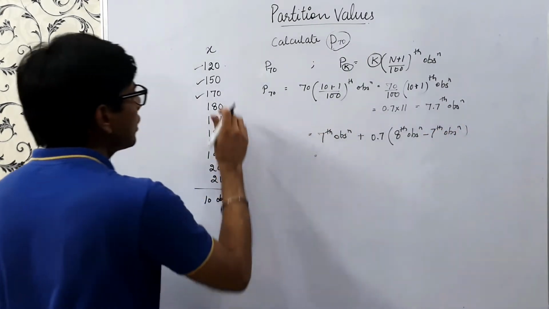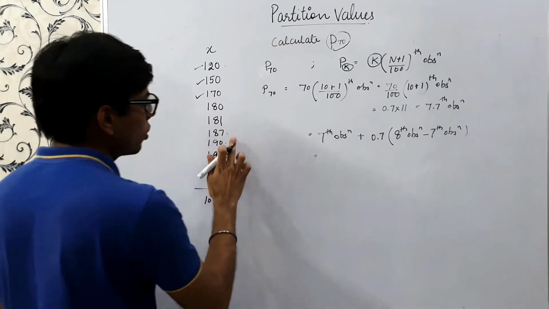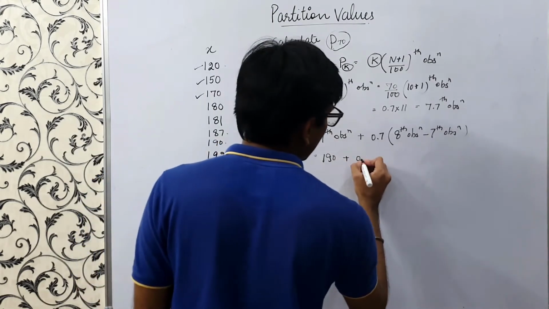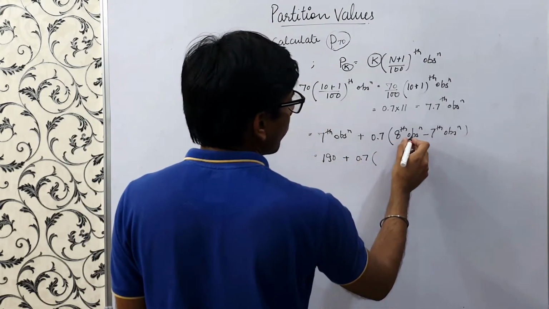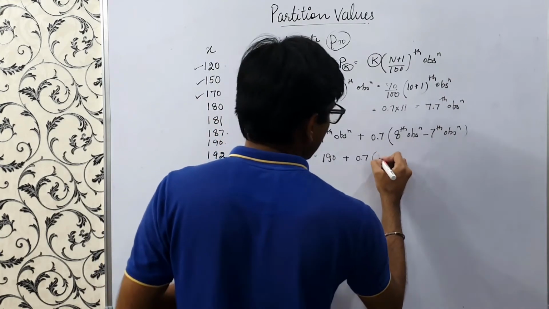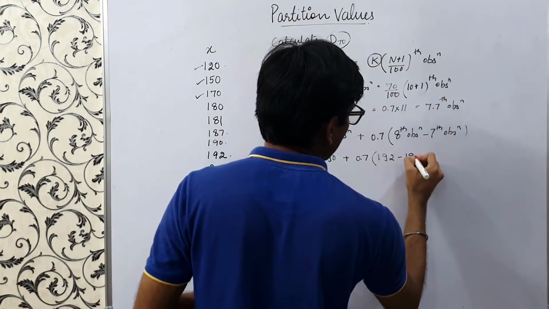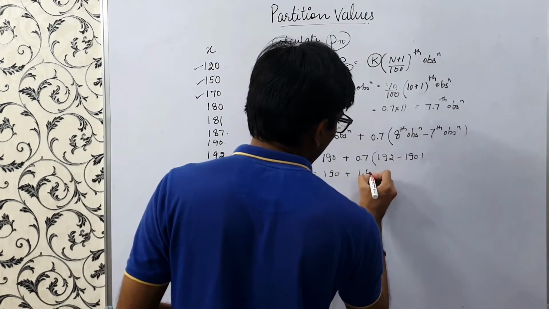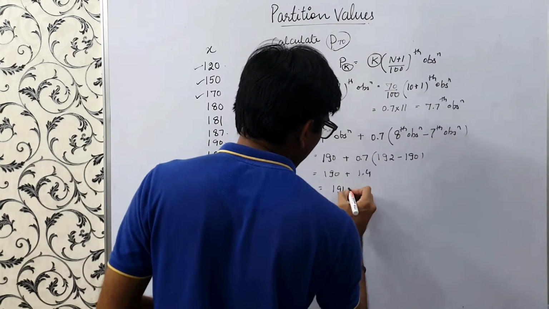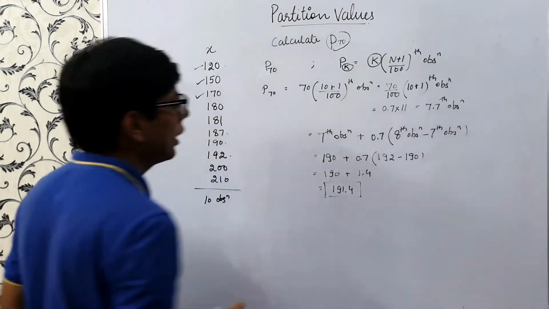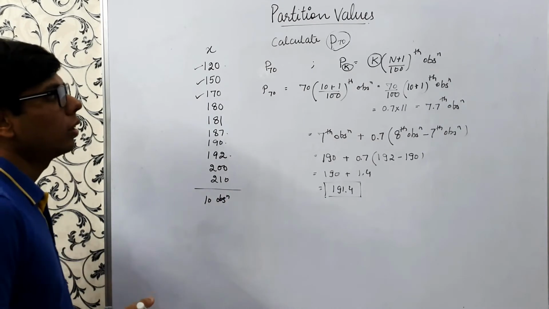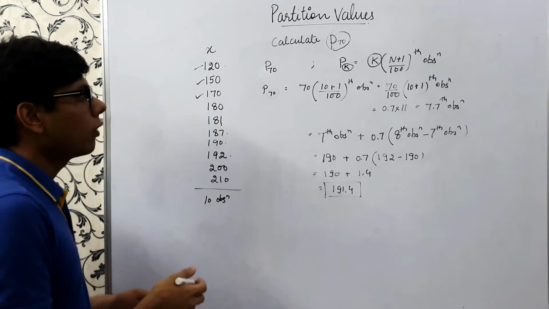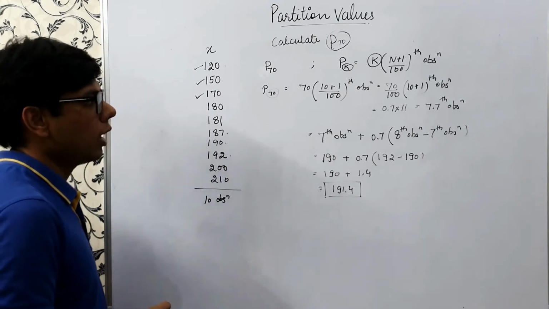If you see, the 7th, 1 2 3 4 5 6 7th, is 190 plus 0.7 into 192 minus 190. This turns out to be 190 plus 1.4, that is 191.4. So we have calculated percentiles also. In a similar way we can calculate any percentile, 80, 90, 21, 32, any percentile that we want.